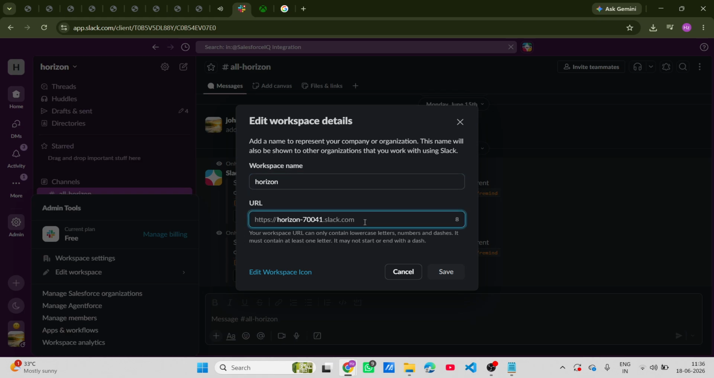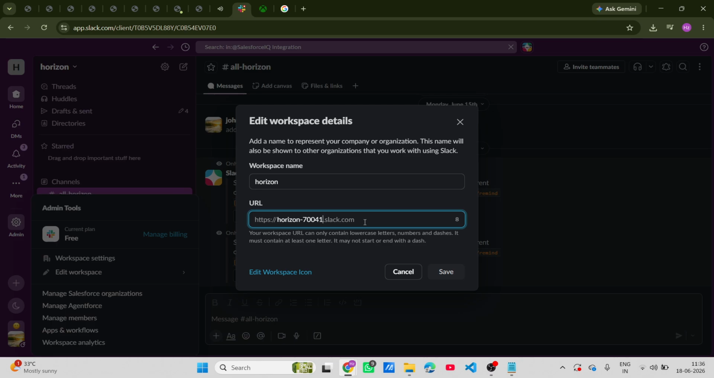What comes next is an important step. A prompt will appear on your screen titled Edit Workspace Details. This is where the magic happens. You'll see a text box where you can type in your new workspace name. Make sure you're happy with this name, as it identifies your workspace to your team.